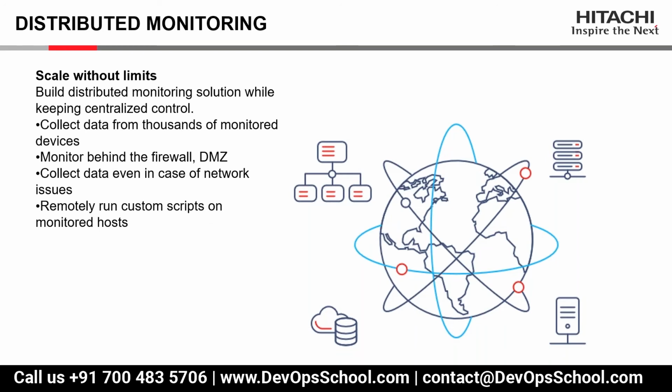Then Zabbix also supports distributed monitoring. Distributed means that there will be a central monitoring server. And if you have multiple networks and n number of devices and you need to balance the load, for that we have proxy servers. A proxy server works as a collector server, or probes, you can say.